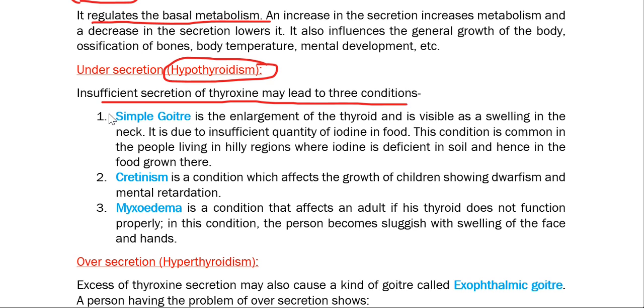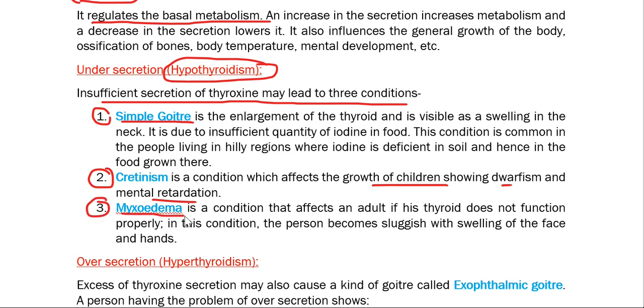There are some specific names, like simple goiter. It is the enlargement of the thyroid and is visible as a swelling in the neck. It is due to insufficient quantity of iodine in food, and this condition is common in people living in hilly parts where iodine is very less in the soil and hence in the food grown there. Cretinism is the condition that affects the growth of children, showing dwarfism and mental retardation.